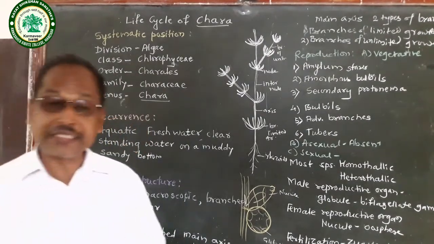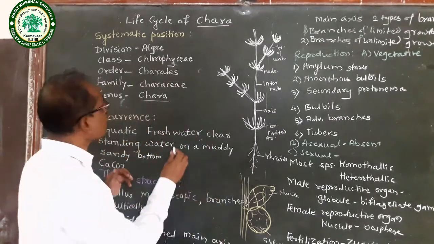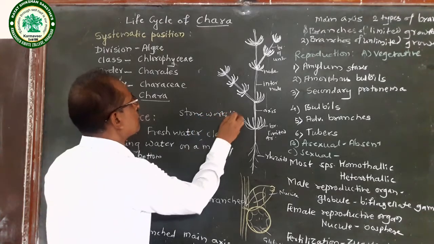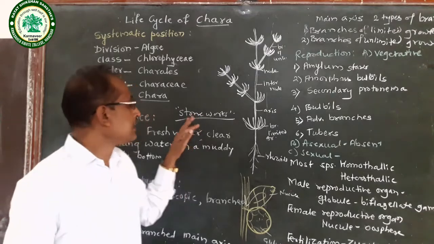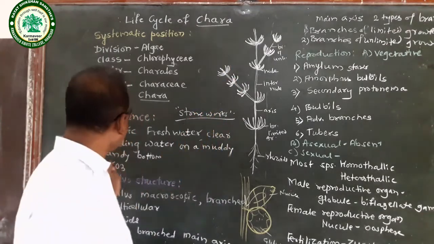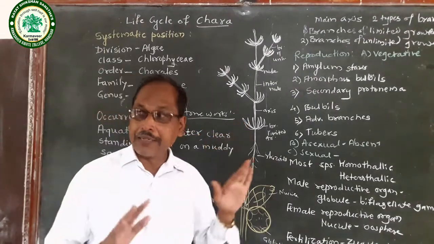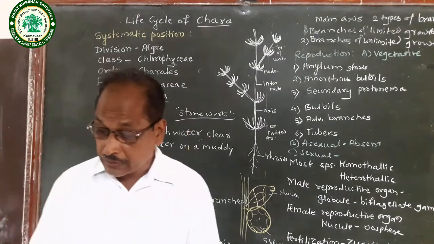Therefore, Chara is called stonewort. Why is Chara called stonewort? Because the plant body of Chara is encrusted with calcium carbonate, so it is rough and brittle in appearance. So Chara is called stonewort.